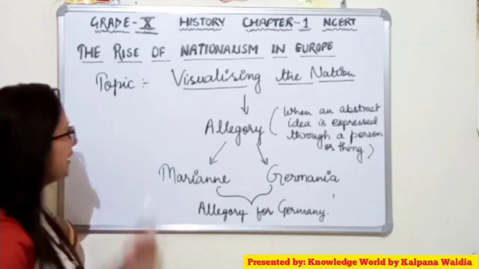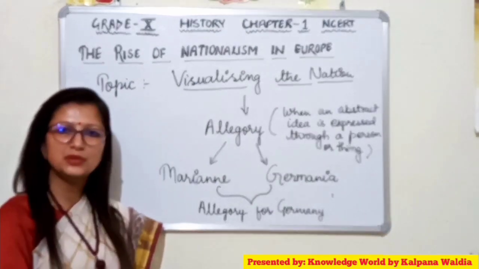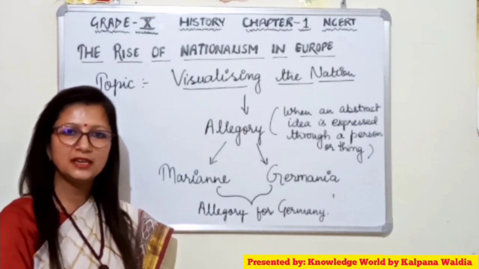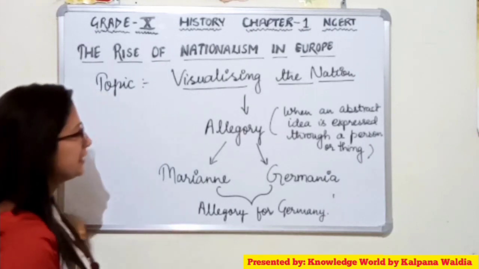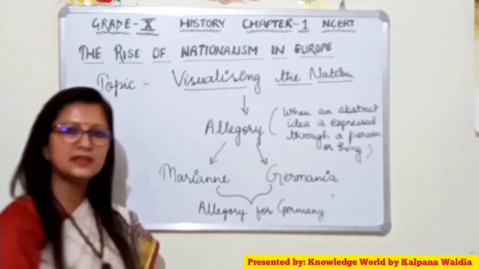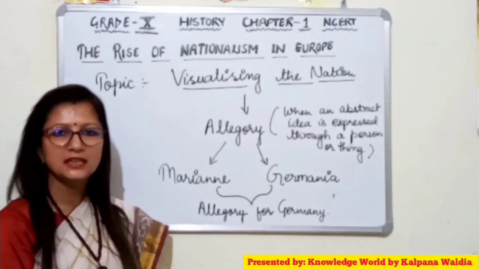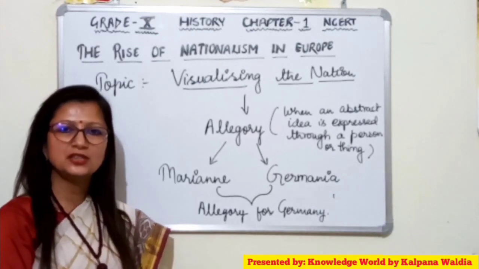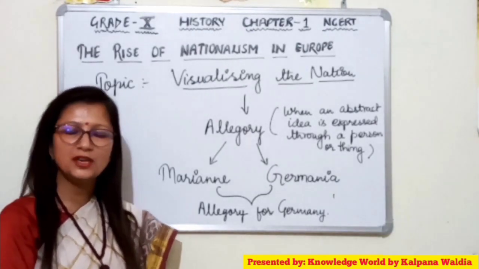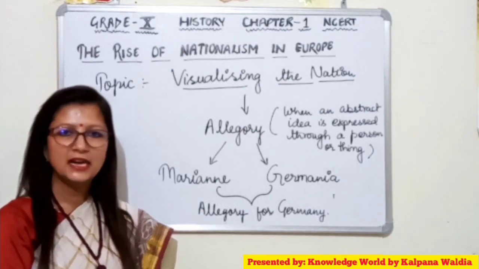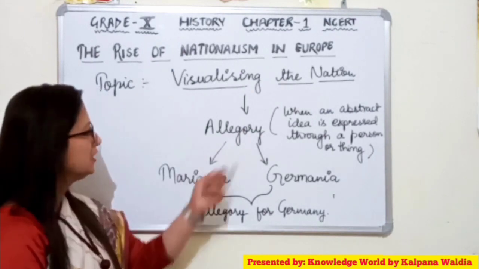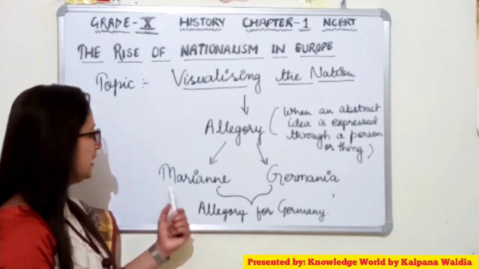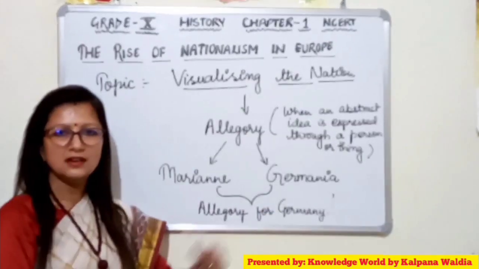Here, we find that people started personifying the nation. They started giving a kind of figure to the nation. When any abstract idea is expressed through a thing or a person, that is called an allegory. So the idea of visualization tells us that the nation is being given the figure of a personification, which is named an allegory. Two popular allegories used for Germany were Marine and Germania.